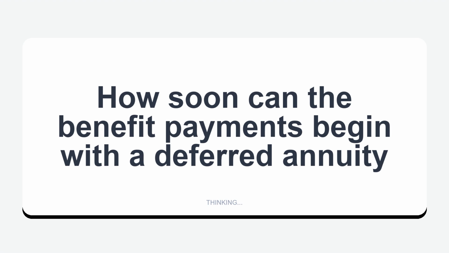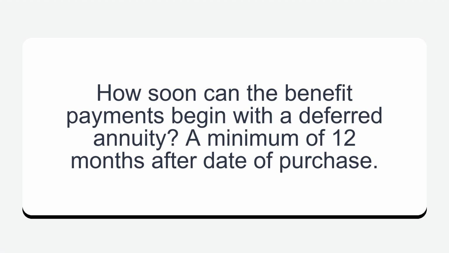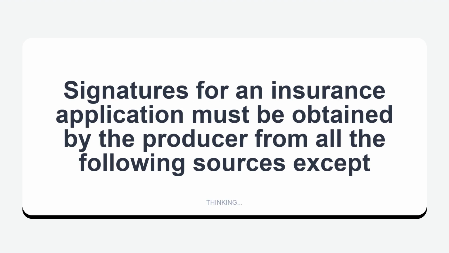How soon can the benefit payments begin with a deferred annuity? A minimum of 12 months after date of purchase. Signatures for an insurance application must be obtained by the producer from all the following sources except the policy owner.